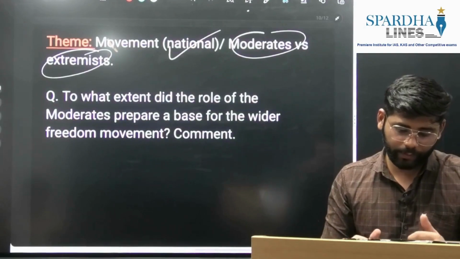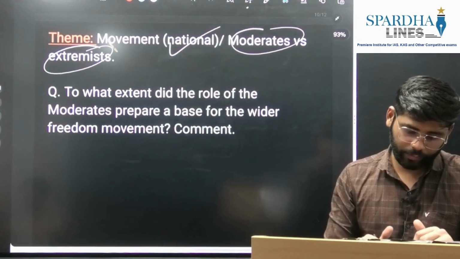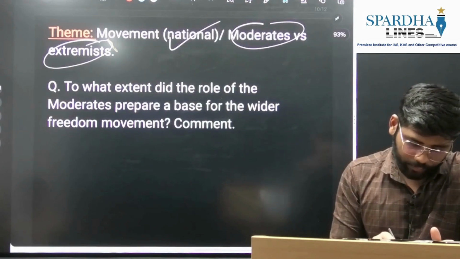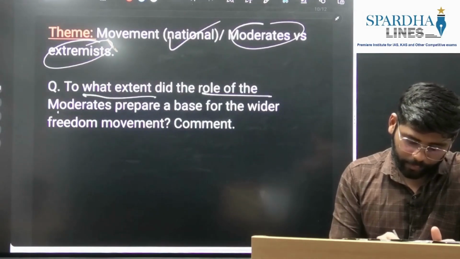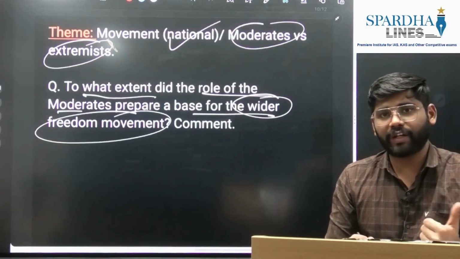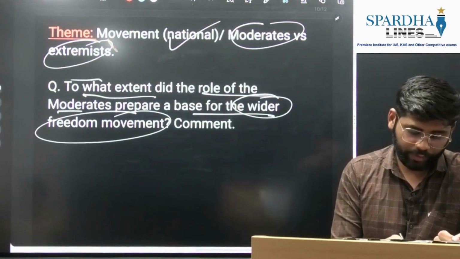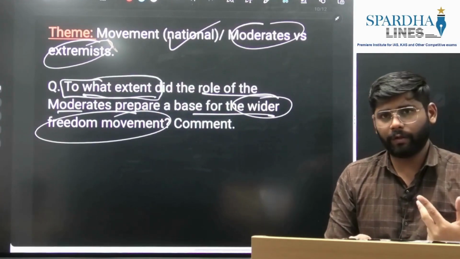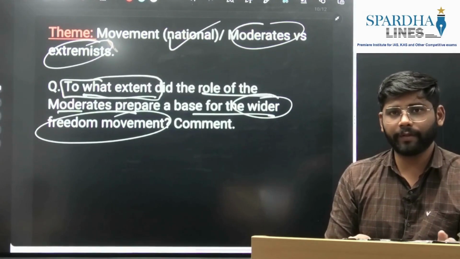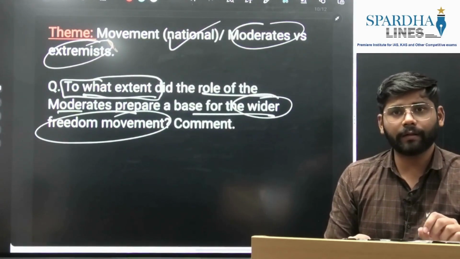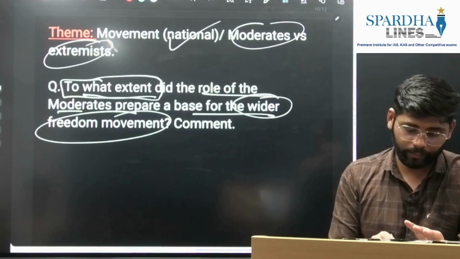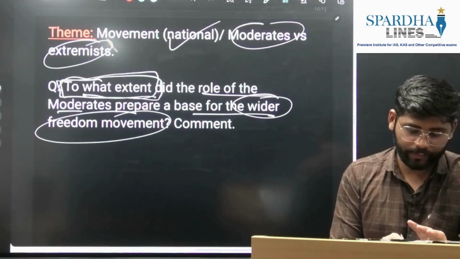Next we'll see the national movement, or also the question about the moderates. The question says: to what extent did the role of the moderates prepare the base for the wider freedom movement? To what extent? The question itself has two meanings. One way it says they created a base, and the other says they created a limited base. So we need to write both angles when they use this kind of word.